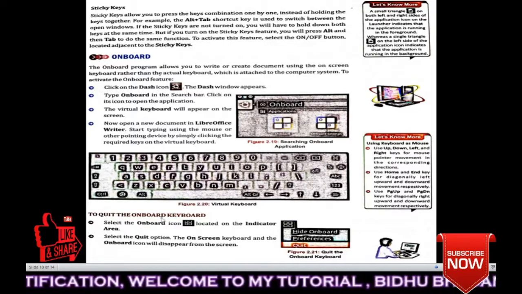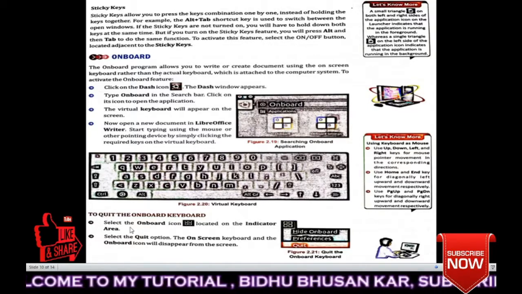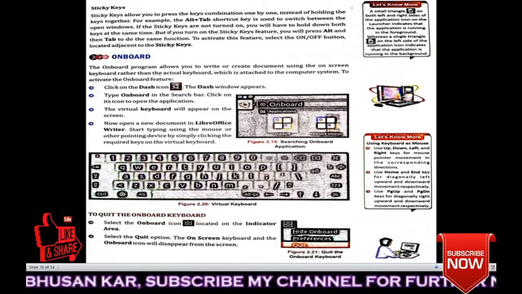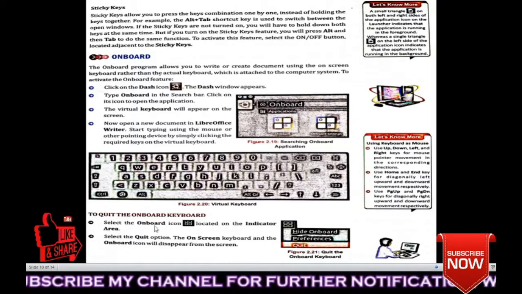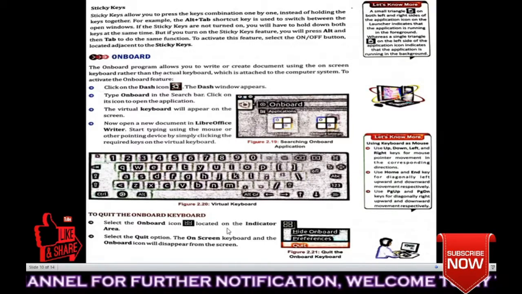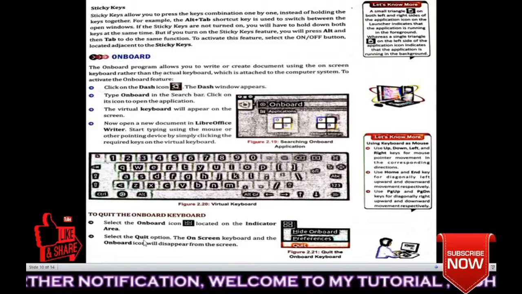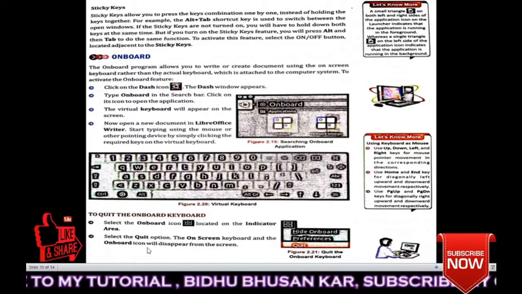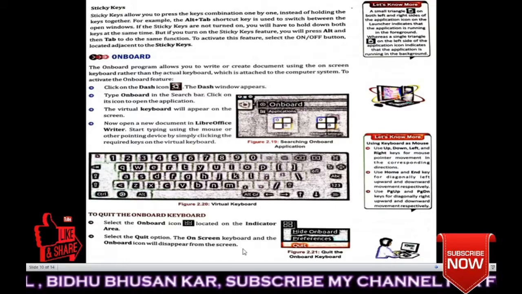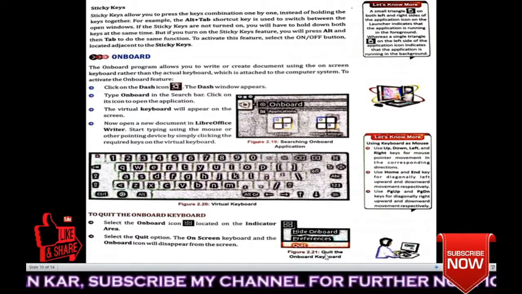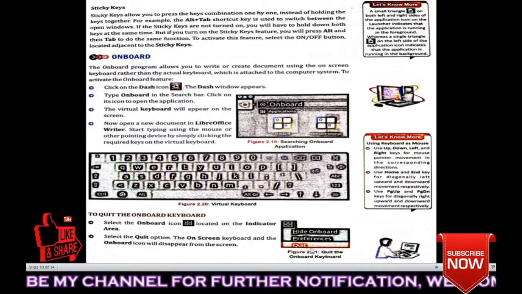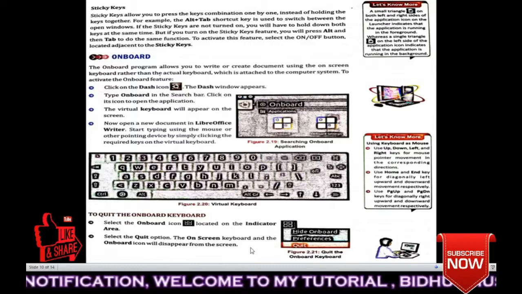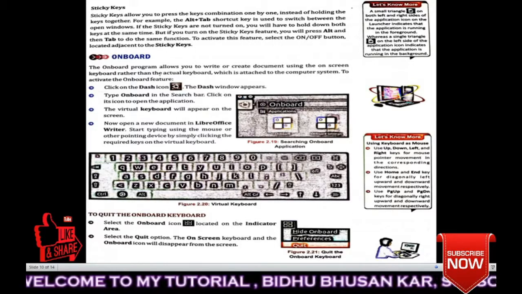Then to quit the Onboard keyboard, what do you have to do? How to quit? Quit means to exit or to close this. Select the Onboard icon located on the indicator area. Select the quit option. The on-screen keyboard and the Onboard icon will disappear from the screen. Figure 2.21. This is quit. Quit the Onboard keyboard. If you click on quit, you can exit from the Onboard keyboard.